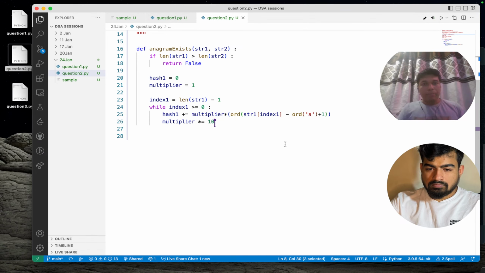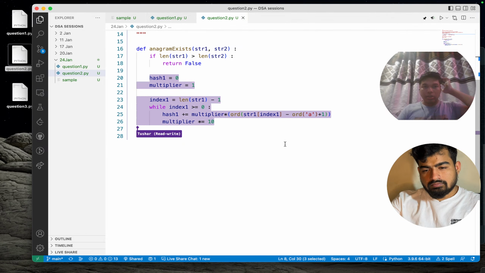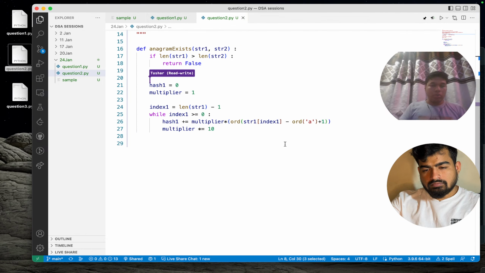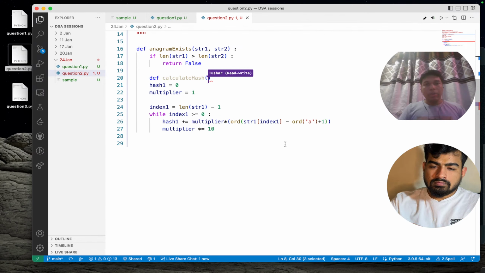Again, we will have to do this for the first n letters of string 2. So let's put this complete thing into a function. Definition calculate hash. We will be passing a string, str, comma, and the index value.